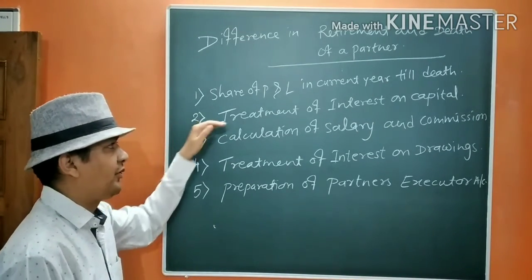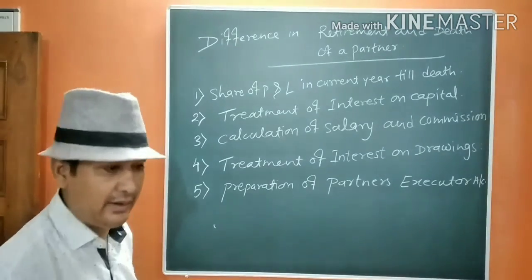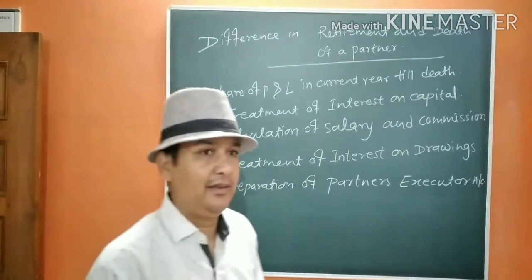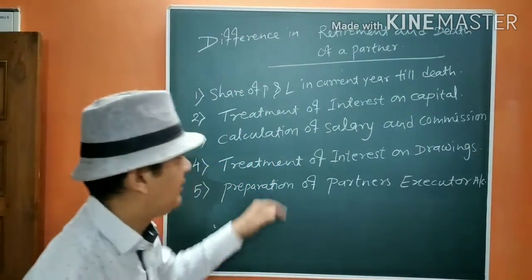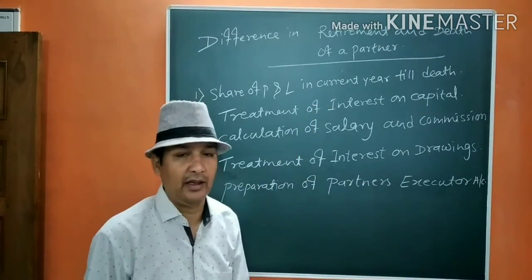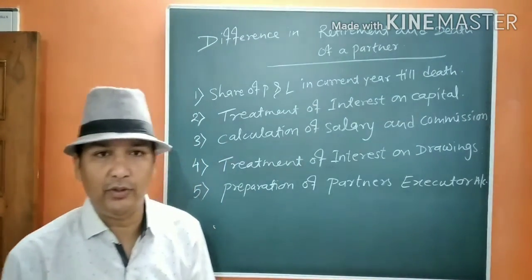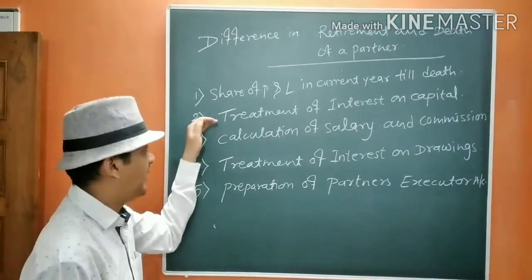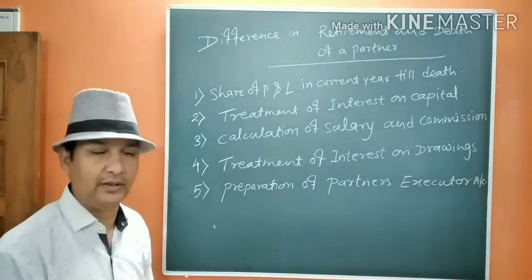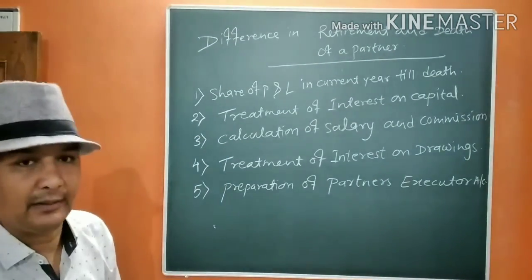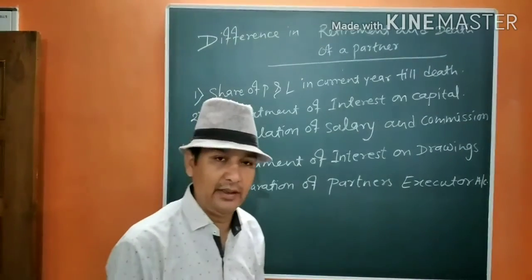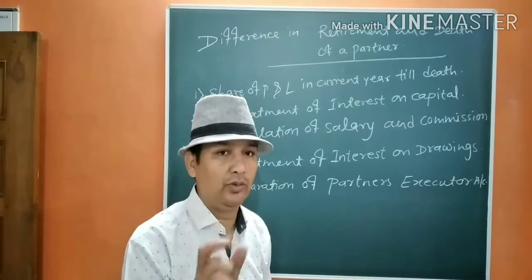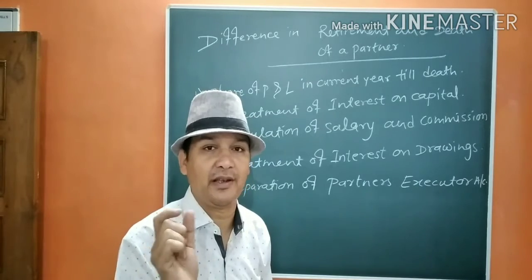Secondly, treatment of interest on capital. It is also important, as some students directly write interest on capital. It is not proper. We have to calculate the interest on capital on a time basis, but what we are going to write in the account is through profit and loss suspense account.